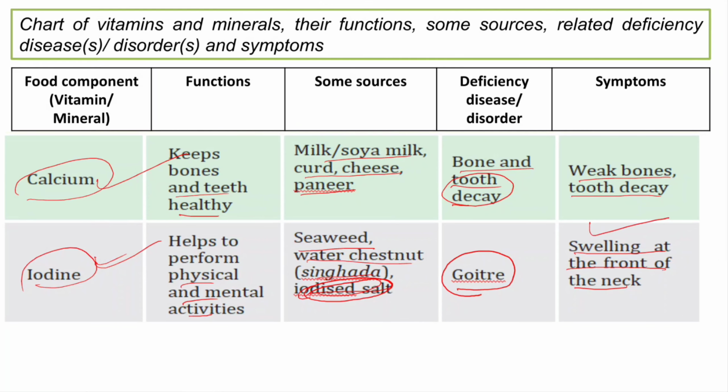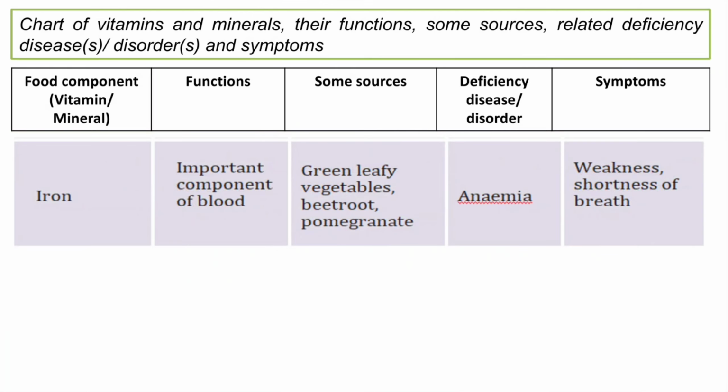So these are the minerals, and one more we have, that is iron. Okay, an important component of blood. Iron is found in green leafy vegetables, beetroot, and pomegranates. Okay, and the deficiency disease is known as what? Anemia. And the symptoms are weakness and shortness of breath. So these are all the symptoms.